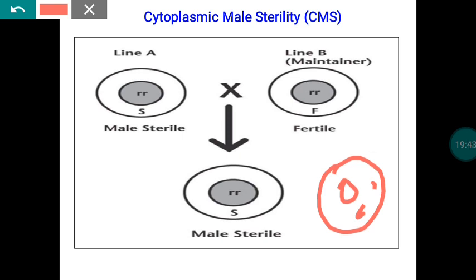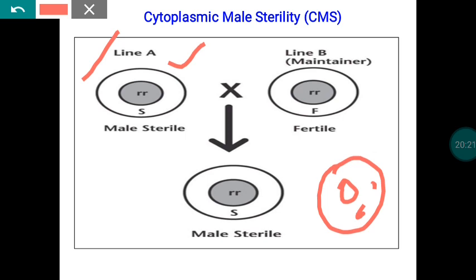In the case of cytoplasmic male sterility, the male sterility governing genes are located in the mitochondria, in most of the cases. So the gene responsible for male sterility in cytoplasmic male sterility is governed by the cytoplasm, not by the nucleus. With this kind of mechanism, that particular plant is not able to produce any viable pollen grain. Automatically, it becomes male sterile and female fertile. We can use these plants as females for hybrid seed production.